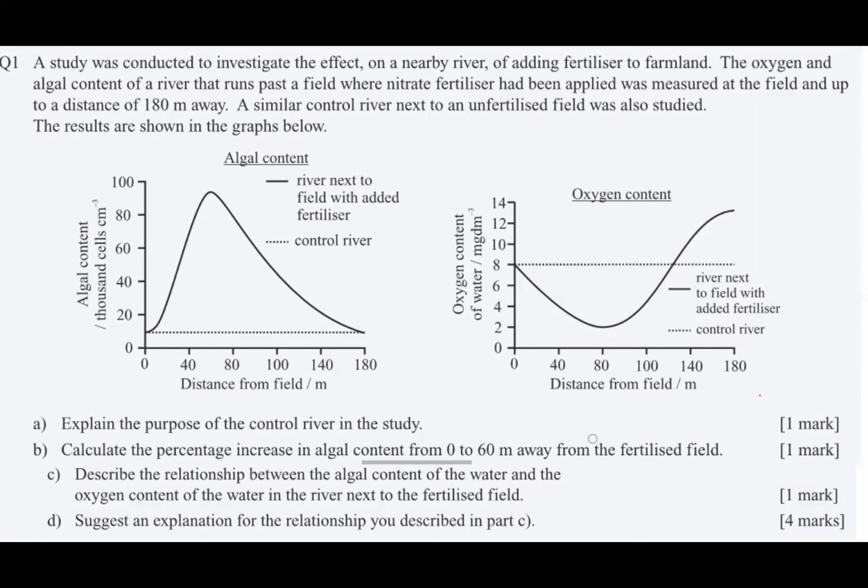The control river helps us to determine whether the fertilizer added to the adjacent field is actually causing the observed changes, or if it's a different variable. So it allows us to have that comparison. It allows us to look at whether this is really a true difference caused by the fertilizer or not.